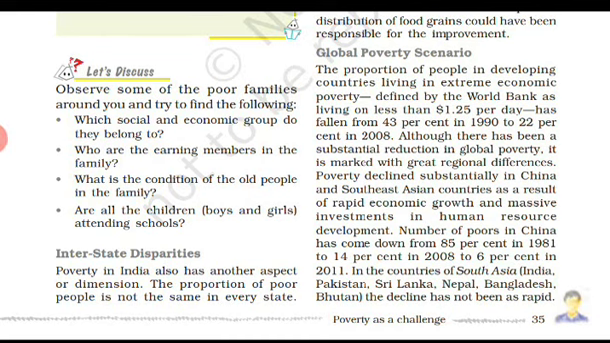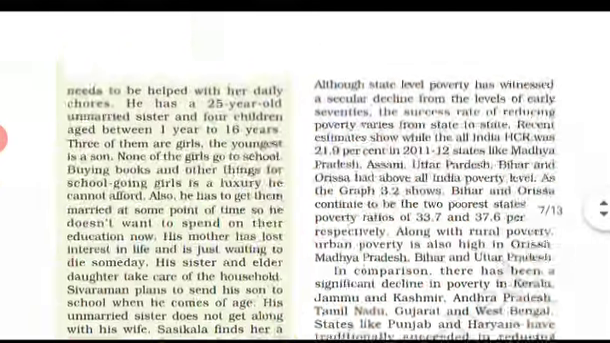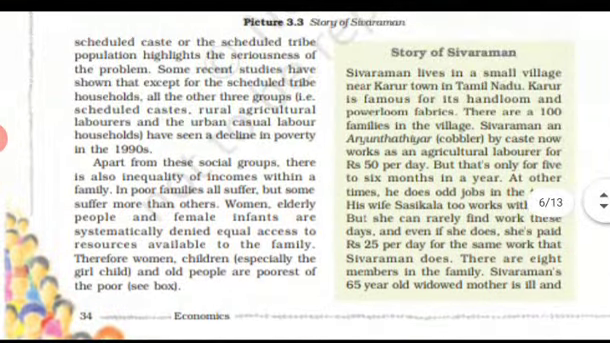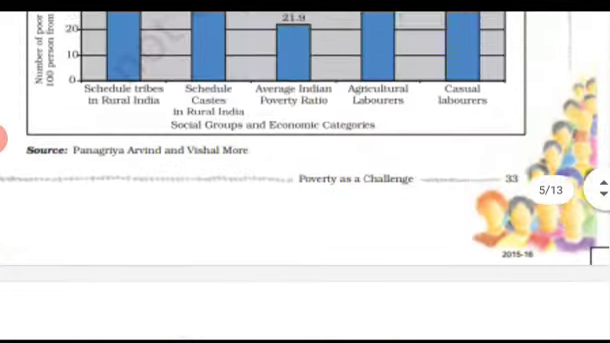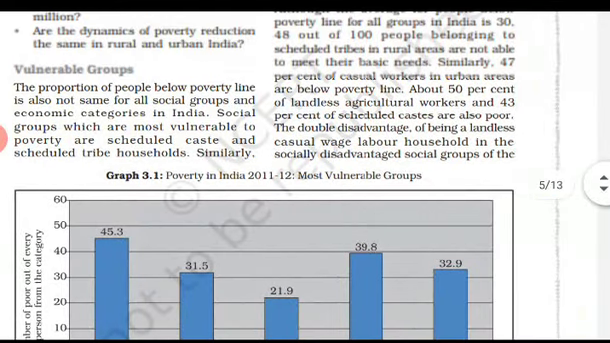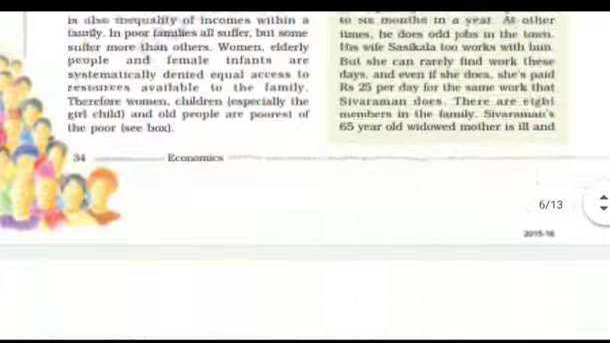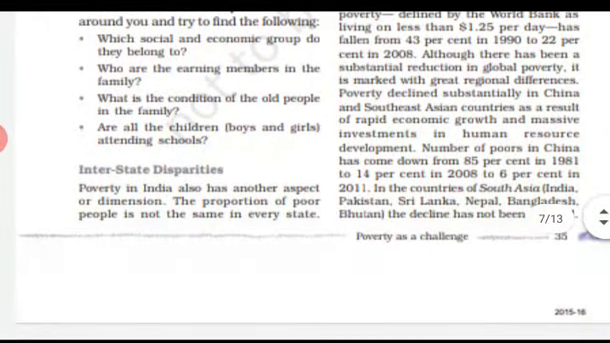As you all know, we have been discussing the chapter on poverty. We have discussed various things, like in our previous video we discussed poverty estimates and vulnerable groups. So today we are going to see about the interstate disparities.